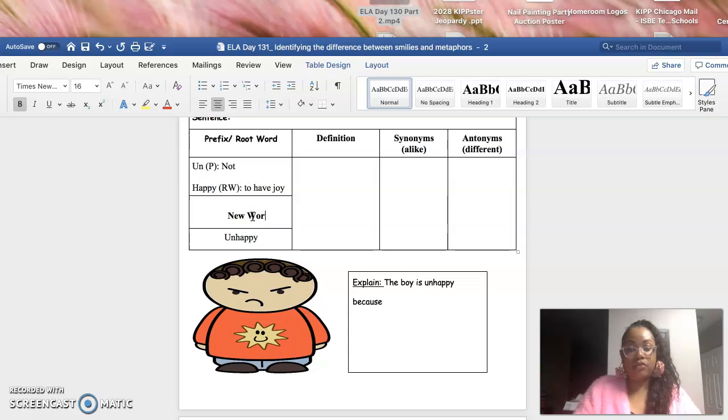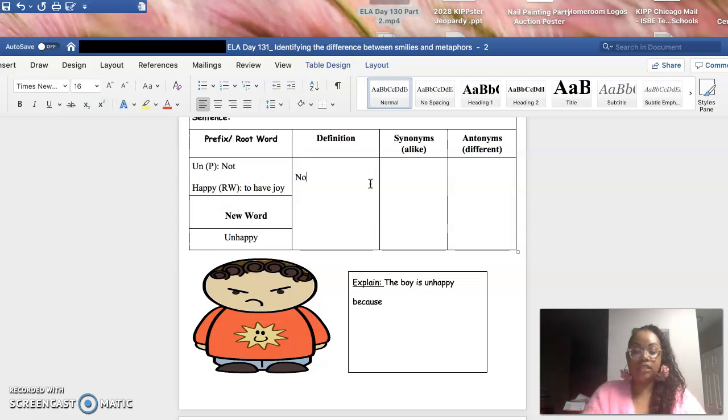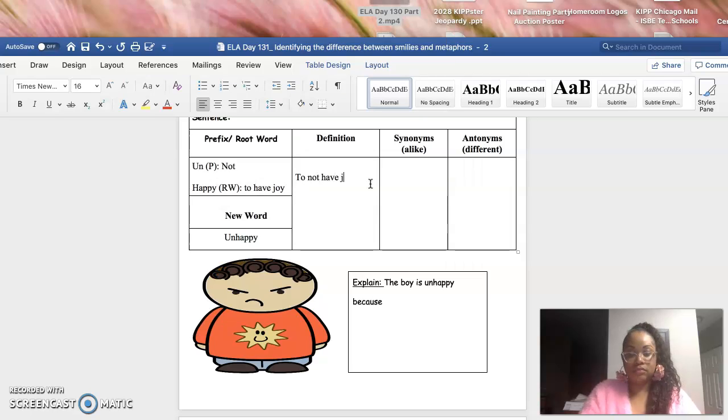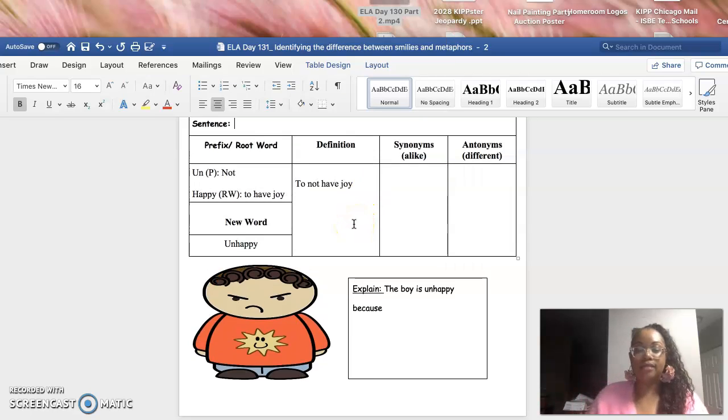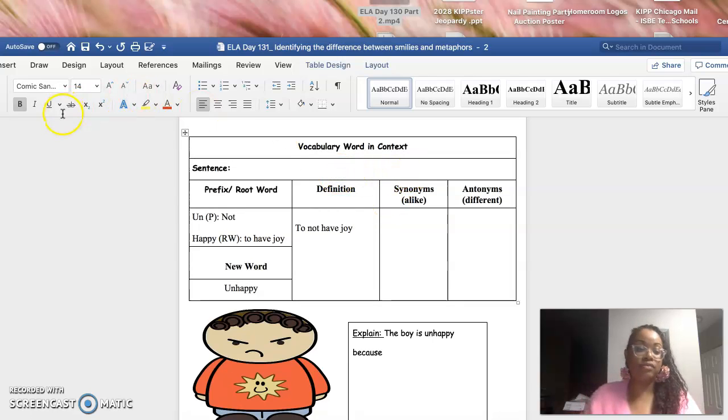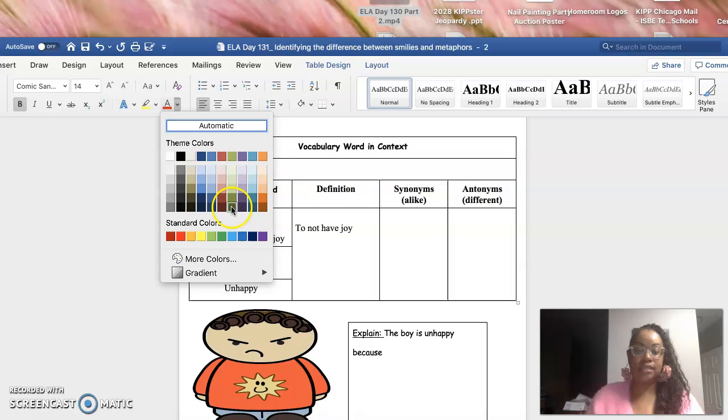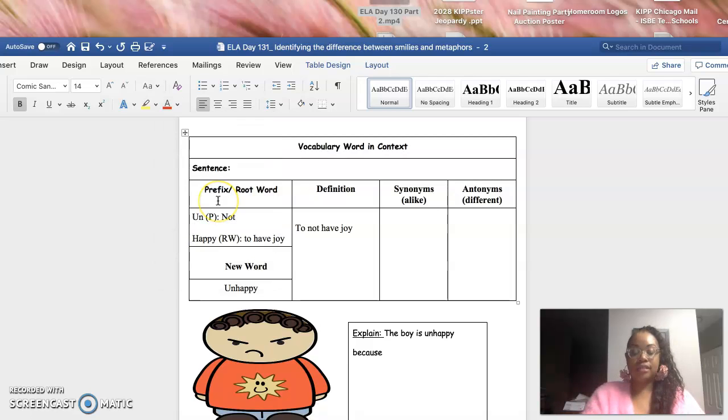So it creates a new word, right? Okay, so what is the definition? When I put together unhappy, it just simply means not have joy. Okay, good. Now, let's go ahead and create a sentence. You could either use my sentence or you could create your own sentence, okay? All right, so Miss Simmons was unhappy when there was no more coffee left. We know I love coffee.